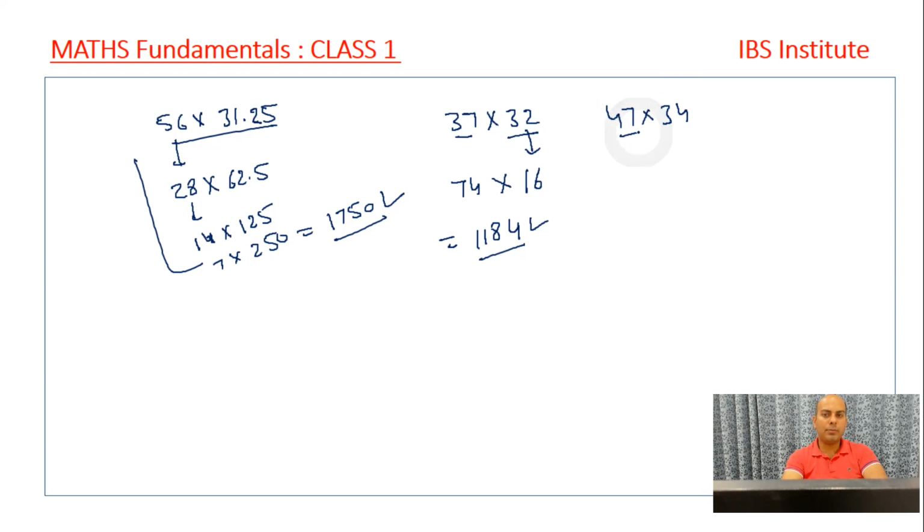So I don't know the table of 47, I don't know the table of 34 as well, but I know that if I half it, it will become 17 and double of this will be 94. So I'm not worried about 94 because I'm not going to read the table of 94, right? It's very simple. 17 fours are 68. 6 balance, 79s are 153 and 6 is 159. So my answer is 1598.